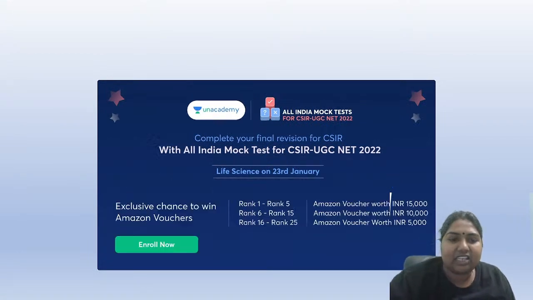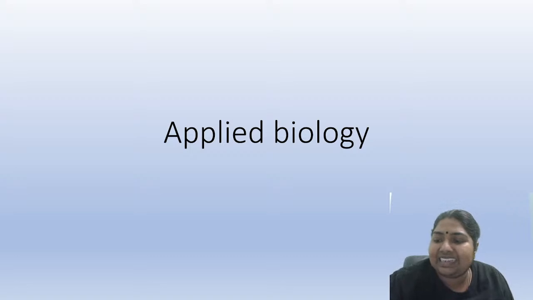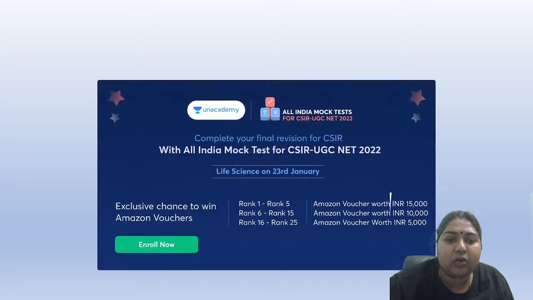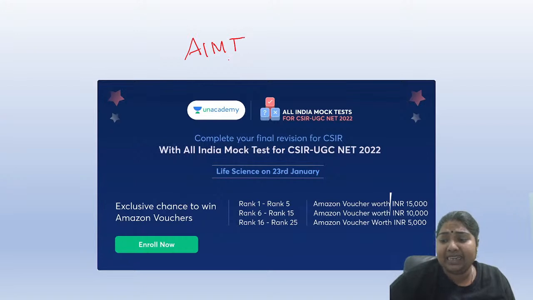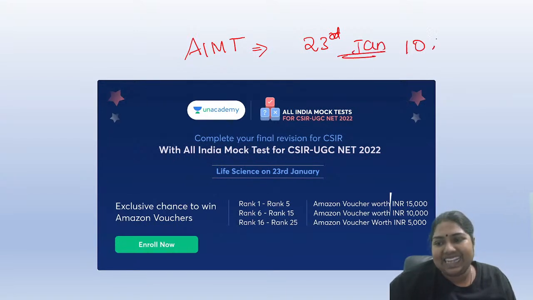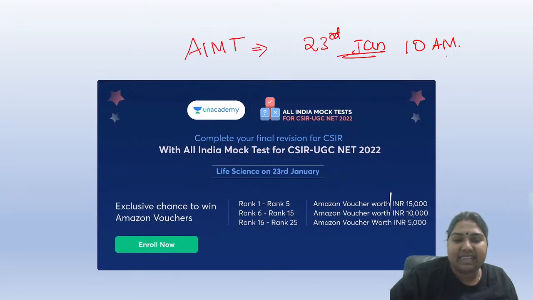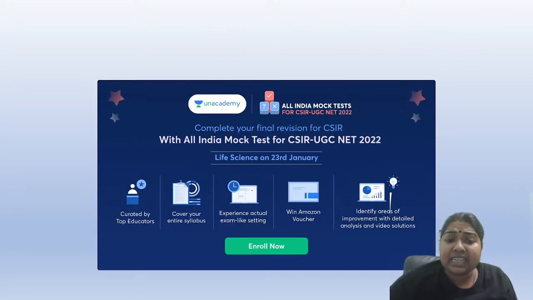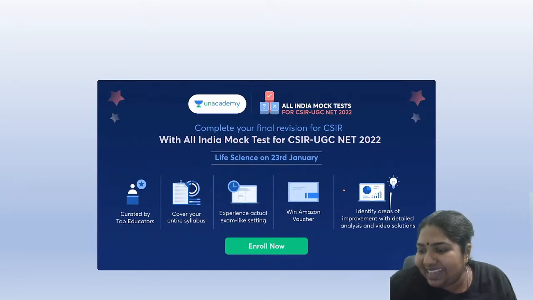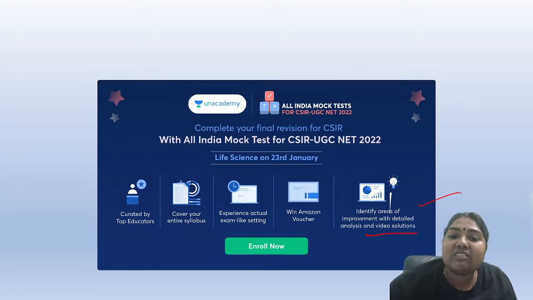All right, so this session is meant to discuss and revise our applied biology in detail. I was happy to tell you about this All India mock test. It is meant to happen on 23rd Jan, that is tomorrow. The event will begin by 10 a.m. The advantage is that after you give the test, you can have a detailed analysis of the questions.